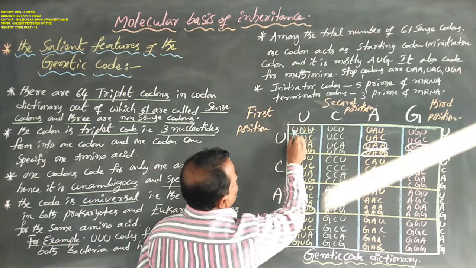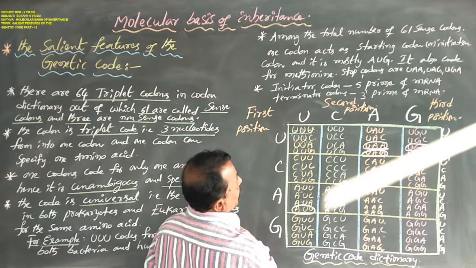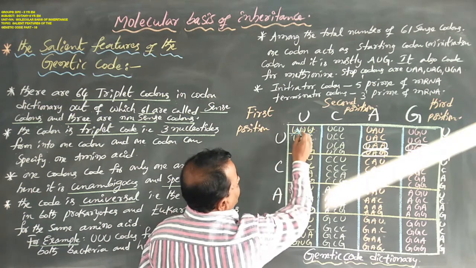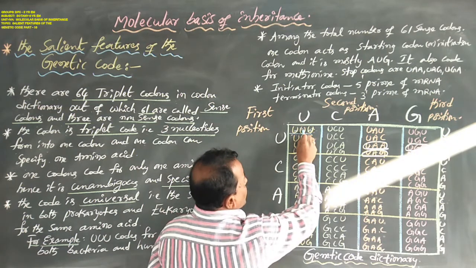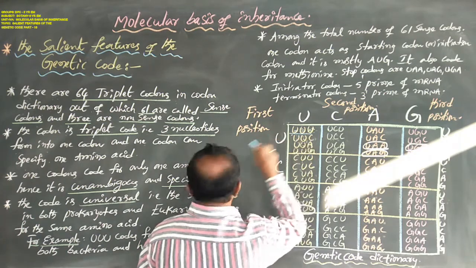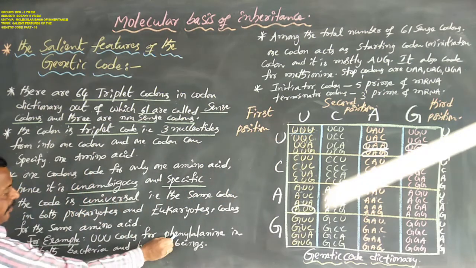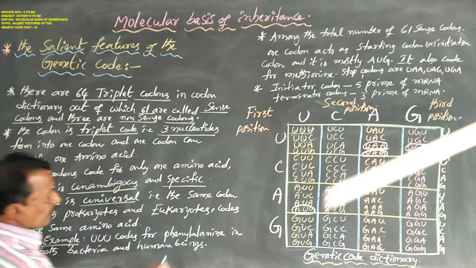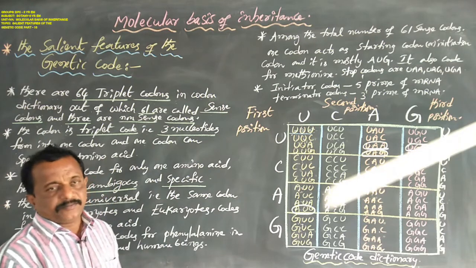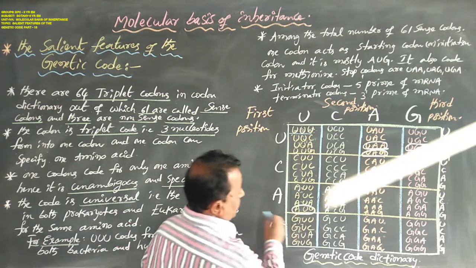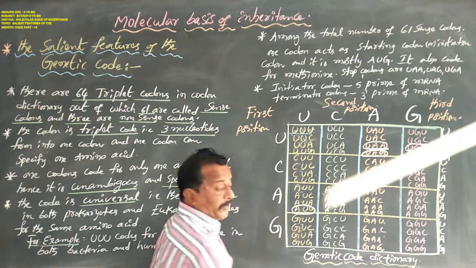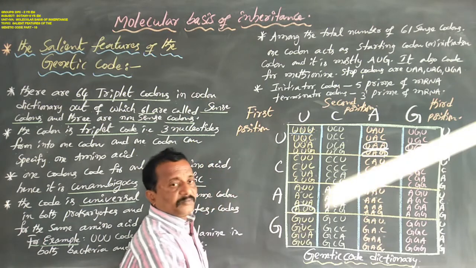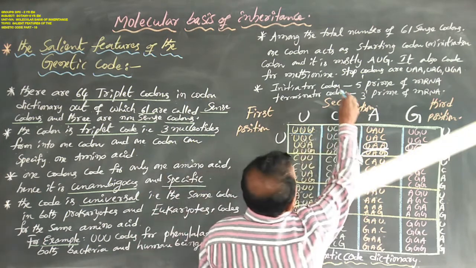For example, UUU is one codon containing similar nucleotides, and it codes for the amino acid phenylalanine. And AUG, adenine, uracil, guanine, is one codon. This is the first codon or initiator codon, and it always codes for methionine.